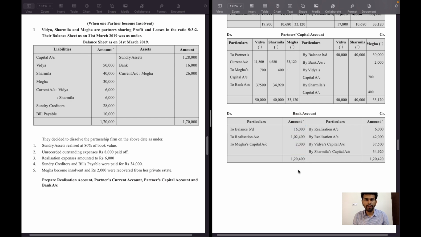So in this question, one partner became insolvent and the balancing amount will be borne by the remaining solvent partners, that is Vidya and Sharmila. They brought the amount in cash in their profit sharing ratio, that is 5:3. And finally bank account will be closed and partnership business is dissolved.